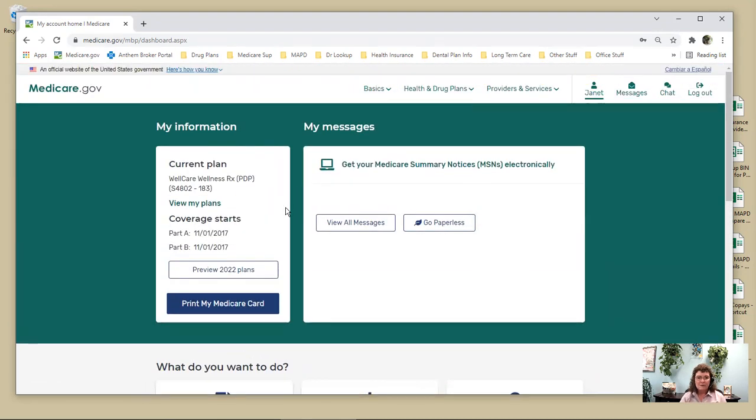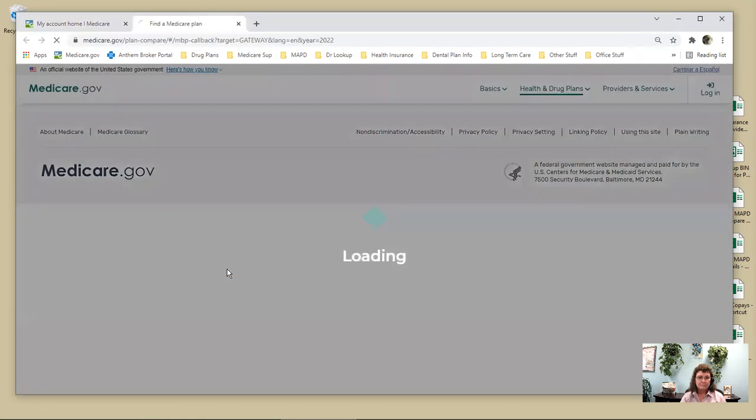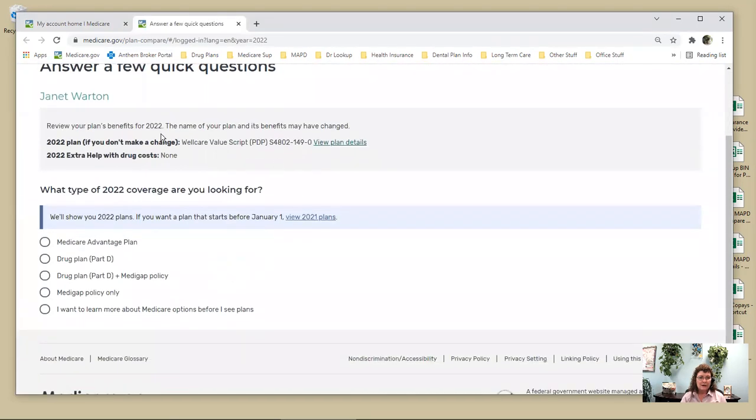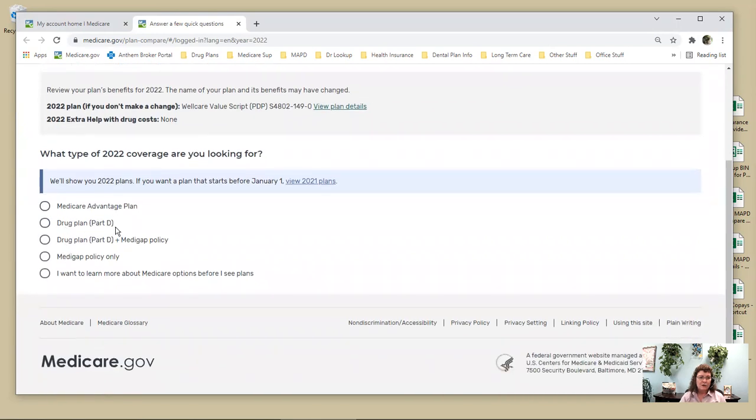So for our purposes here, and during the annual enrollment period, we call it AEP, we're going to go and we're going to evaluate coverage. So we're going to preview the 2022 plans. Okay, so it again tells you who your current plan is. And there's two ways you can look at this. You can look at Medicare Advantage plans, or you can look at Part D drug plans.